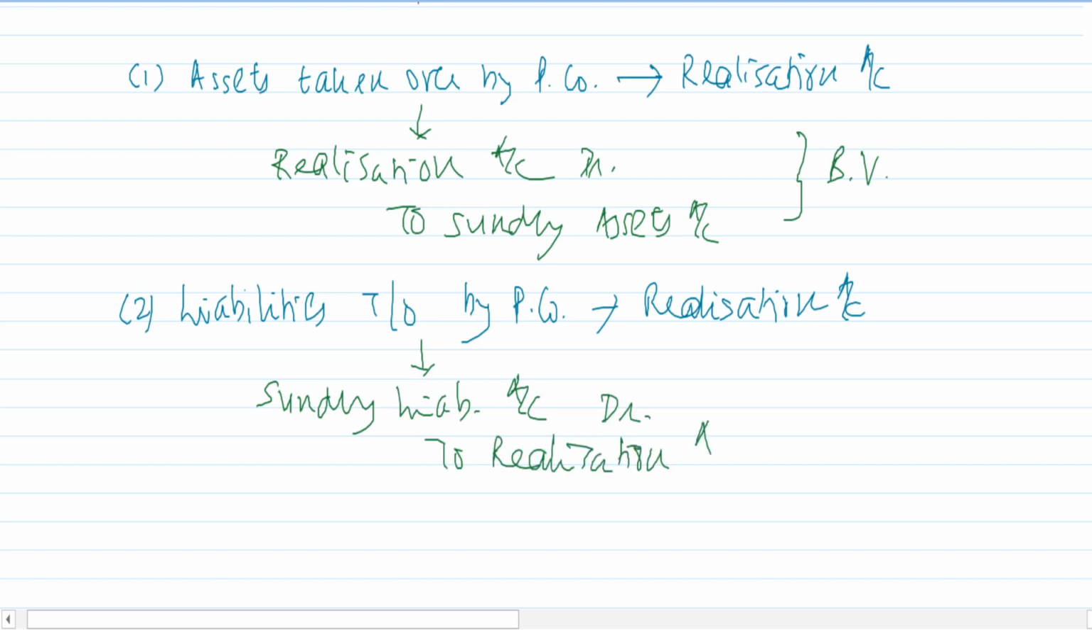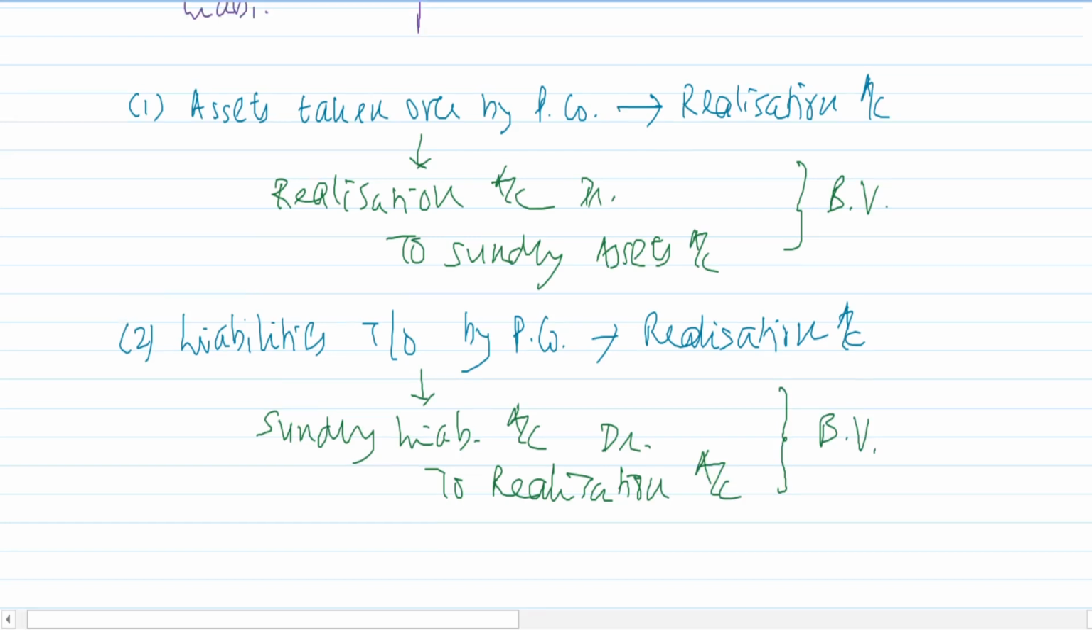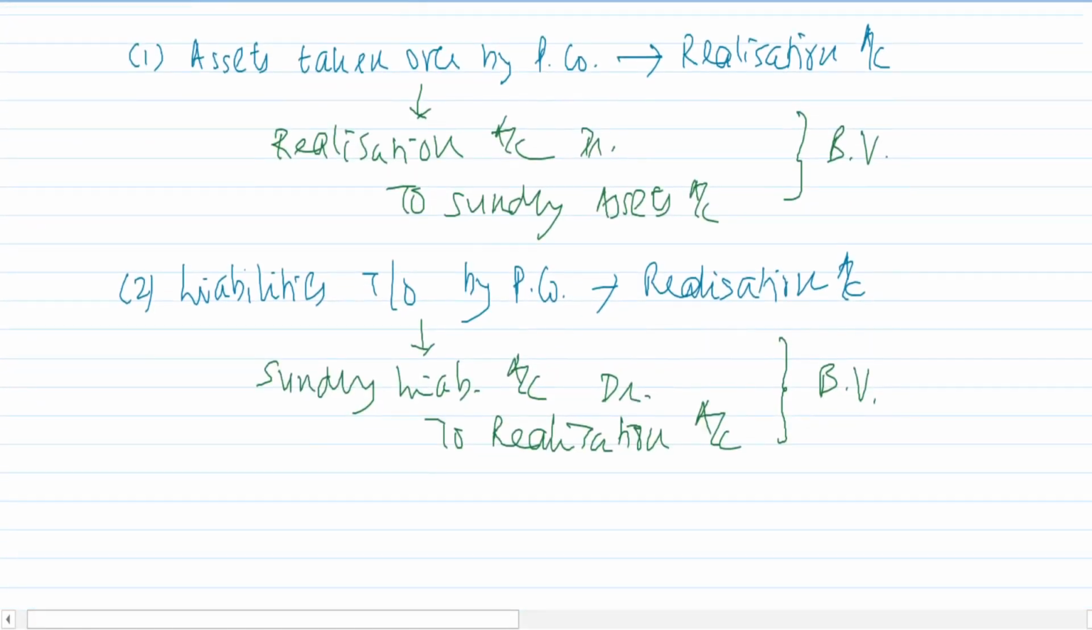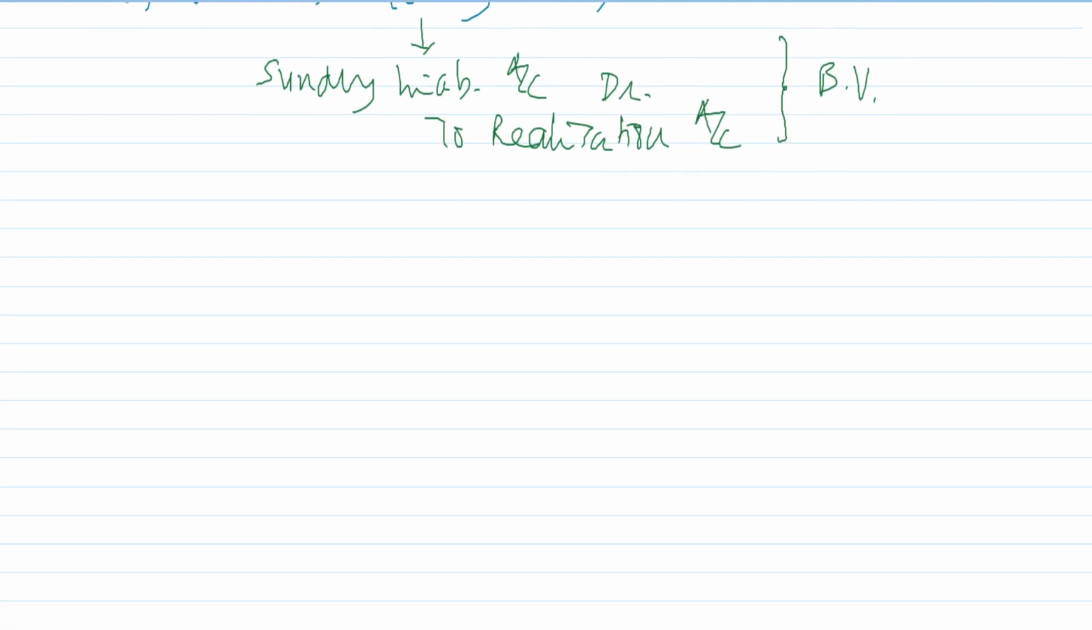Remember one thing, all the accounting entries in the books of the selling company will be at book value. Everything will be at book value. I have to simply close the books of the selling company. So what has happened? The sundry liabilities also taken care of, right? Now, since you are transferring away the assets and the liabilities, in return, we will get money from the purchasing company.